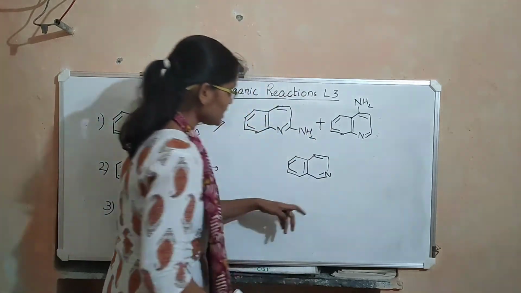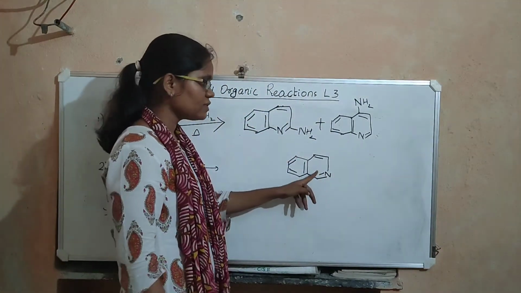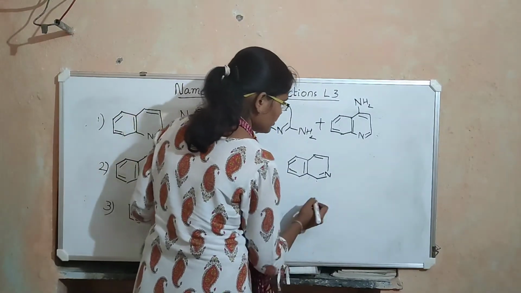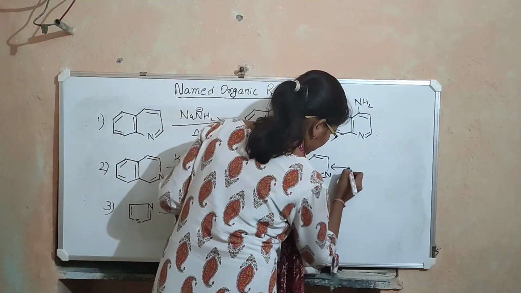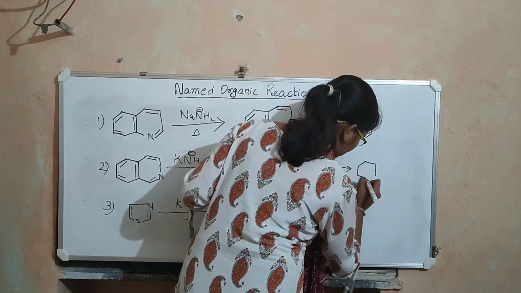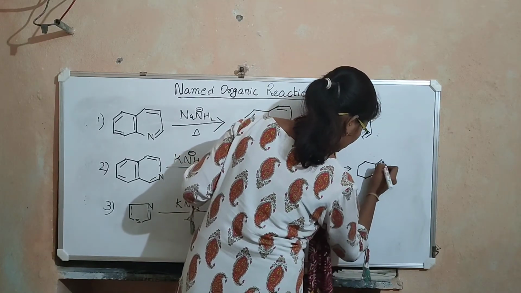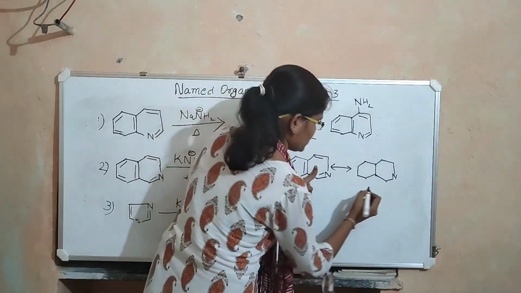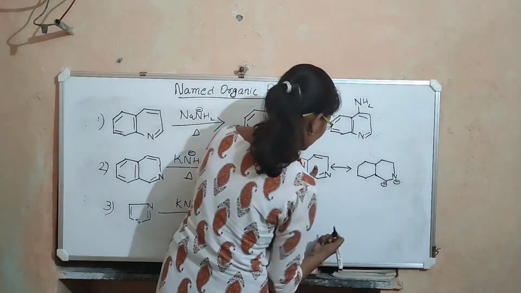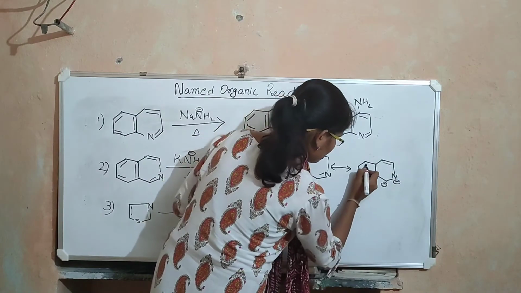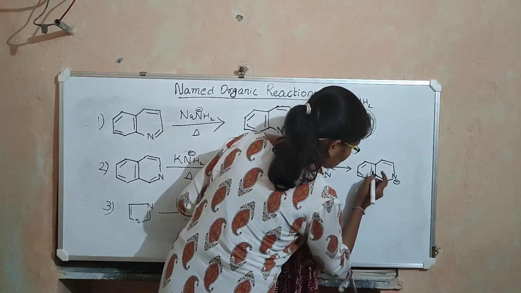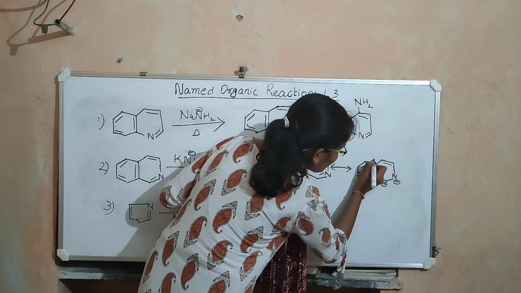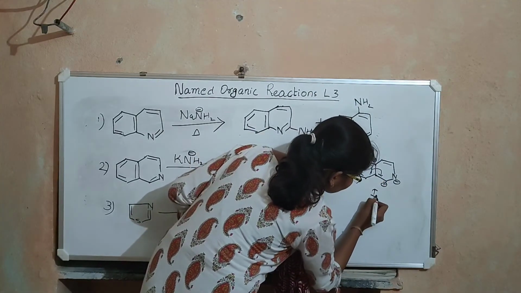Okay. Since this nitrogen is more electronegative, it will draw this pi bonded electrons towards itself and this carbon will get a positive charge. So this will get a positive charge, it will get a negative charge. And in the next structure, this carbon will get a positive charge.